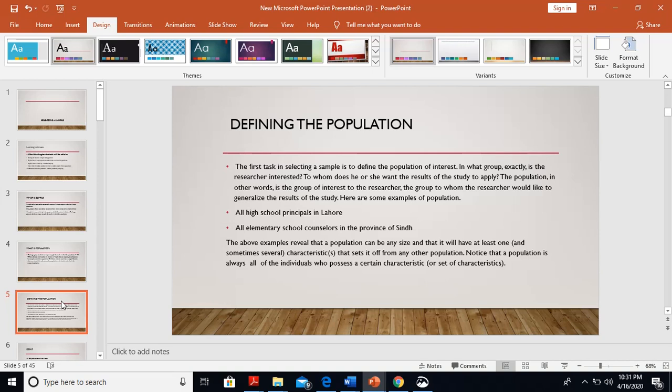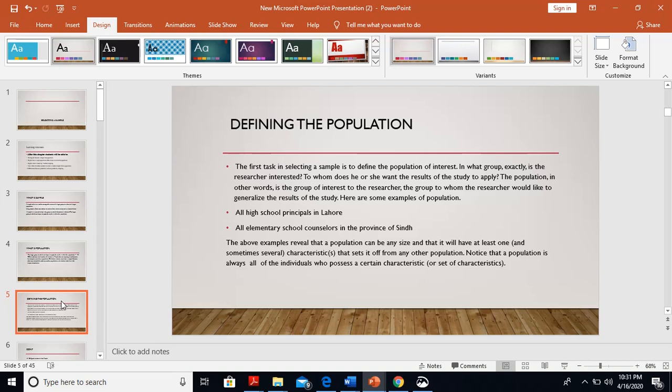Defining the population. The first task in selecting a sample is to define the population of interest. In what group exactly is the researcher interested? To whom does he or she want the results of the study to apply? The population, in other words, is the group of interest to the researcher, the group to whom the researcher would like to generalize the results of the study.